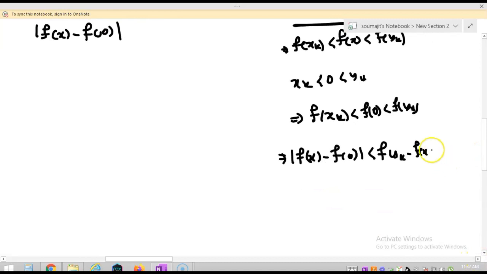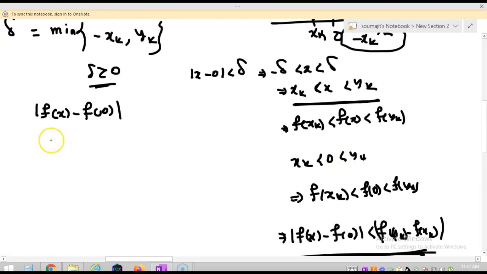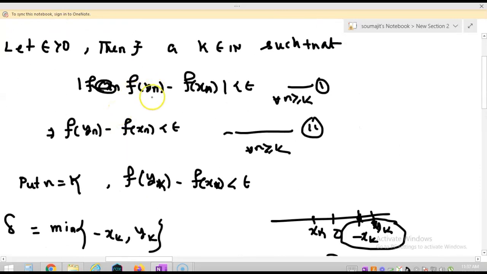Mod of xk minus yk minus xk mod. Okay, so this quantity is less than mod of f of yk minus f of xk. Now observe that this quantity is less than epsilon for all n greater equal to k.